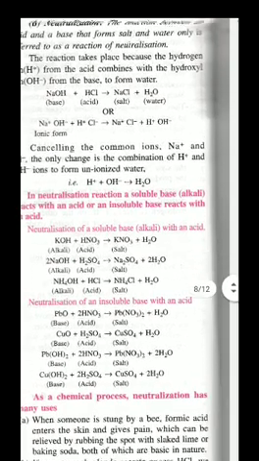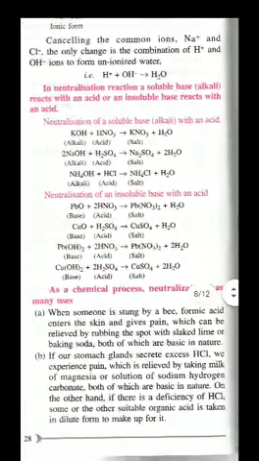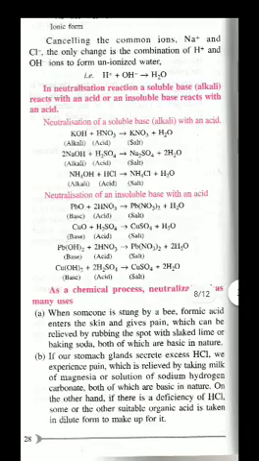Now, in neutralization reaction, a soluble base, alkali, reacts with acid, or an insoluble base reacts with an acid. Children, a simple neutralization reaction is between acid and base. You are getting salt plus water. Very simple, you just remove OH from the base and H from the acid. By combination, water plus salt is formed.